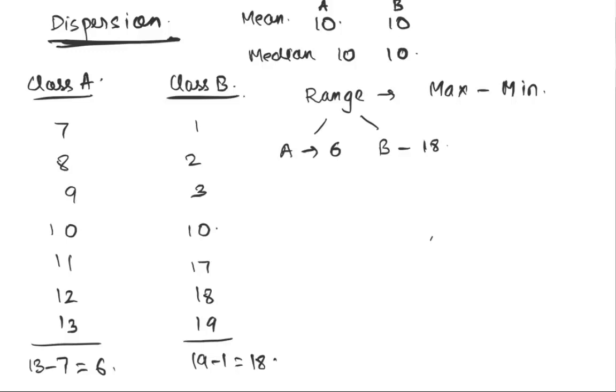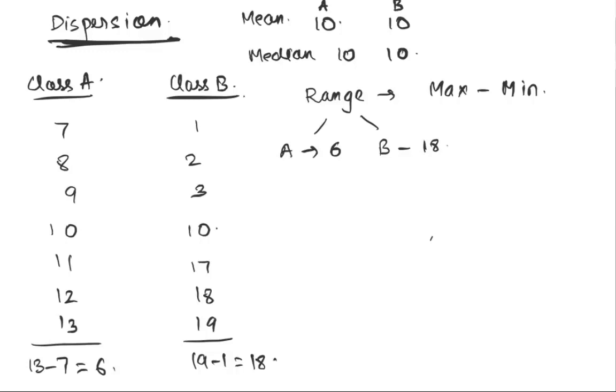All the 7 people have gotten marks in the range of 6 numbers, which is a decently small range in a range of 20, as compared to what is happening in class B, where people have gotten it in the range of 18, which is almost as high as it can get. So range is one measure that allows you to understand dispersion.